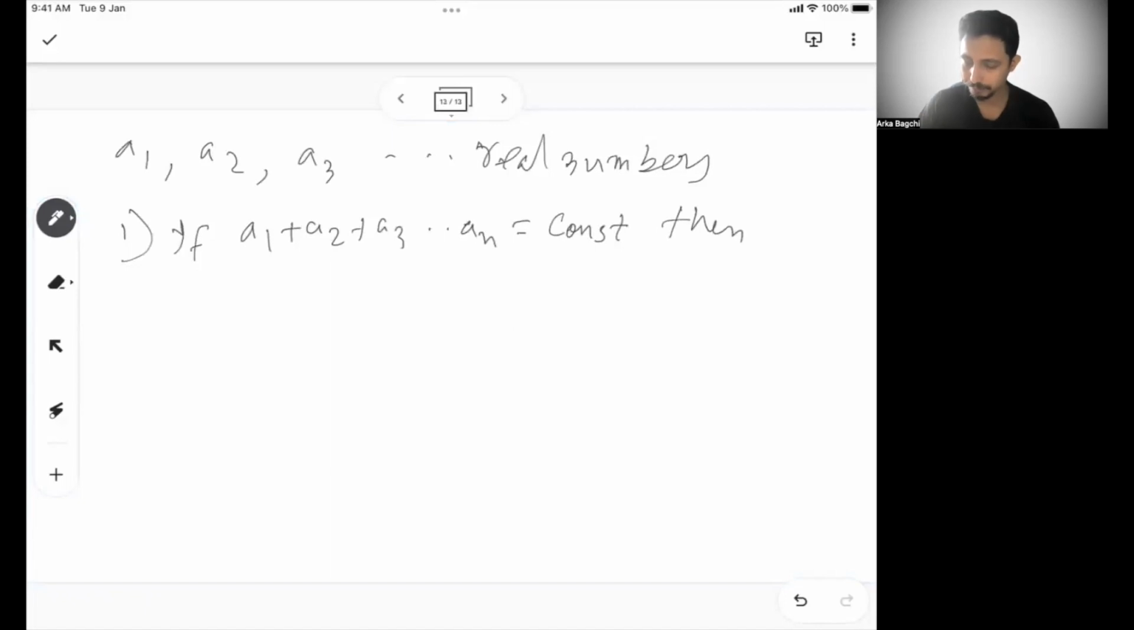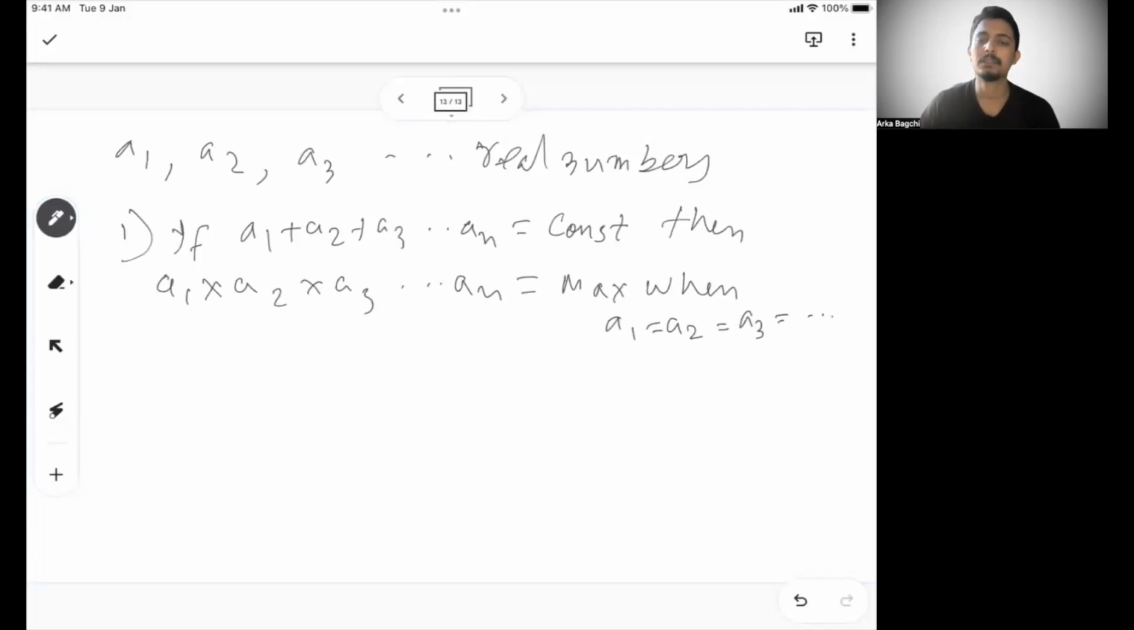then the product, which is a1 into a2 into a3 till an, will be maximum when a1 equal to a2 equal to a3. So basically what I'm trying to say is, if the sum is constant, then the product will be maximum when all the values are equal.